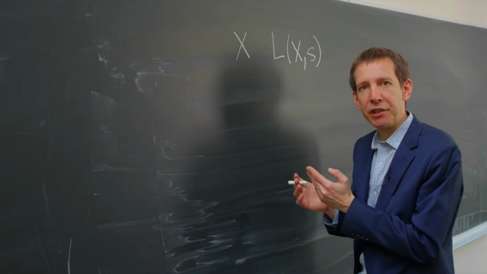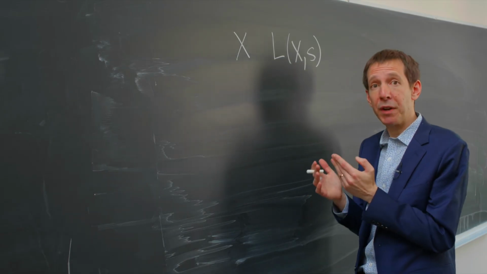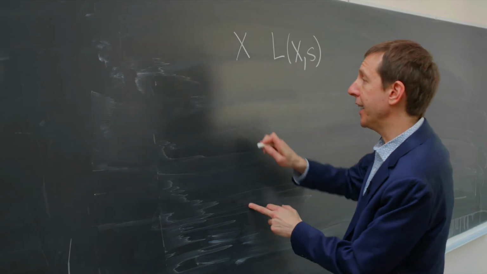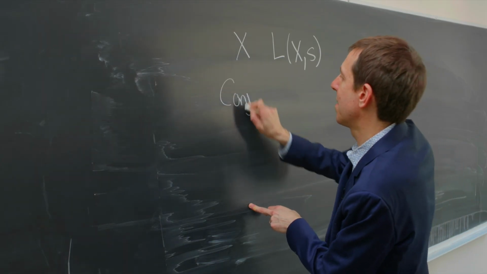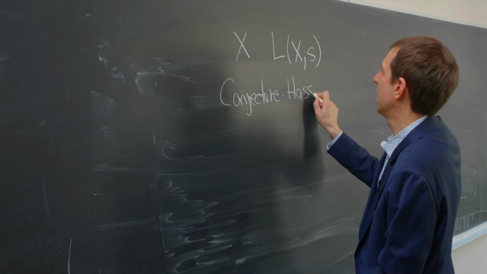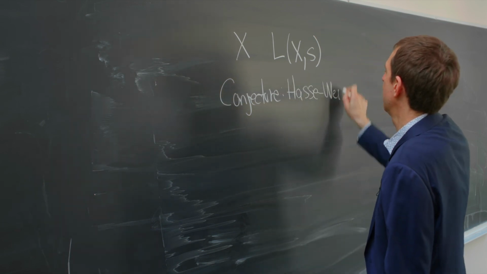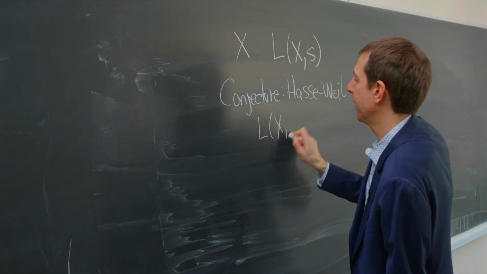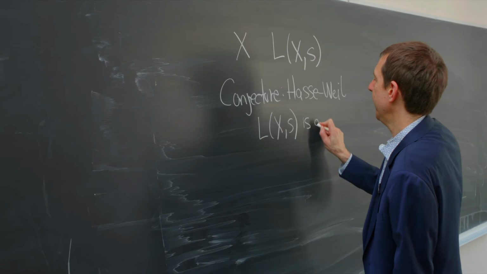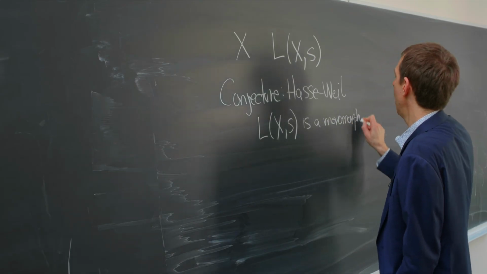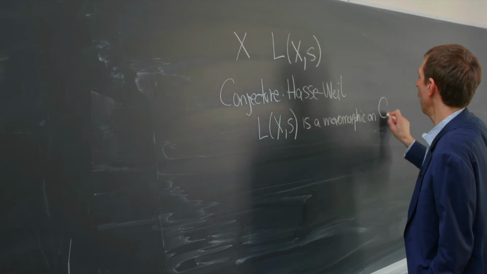This particular prediction actually predates the reciprocity conjecture. It goes by the name of the Hasse-Weil conjecture. Again, the conjecture is that this is a meromorphic function on the complex numbers.